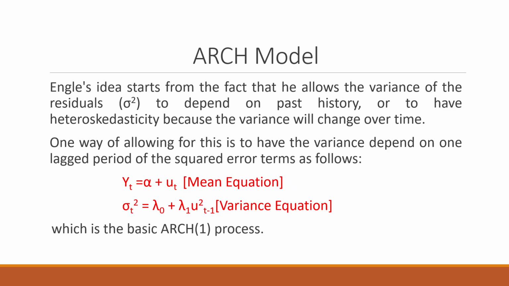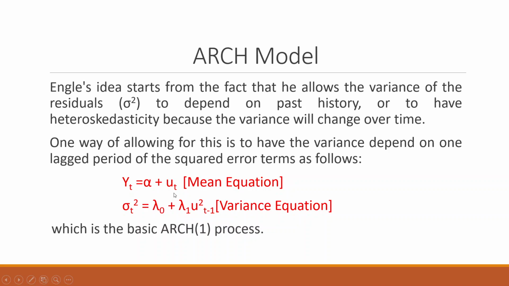Engle's idea starts from the fact that he allows the variance of the residual, sigma square, to depend on past history, or to have heteroskedasticity, because the variance will change over time. Let us try to understand this concept by a small equation. Yt is equal to alpha plus mu t.